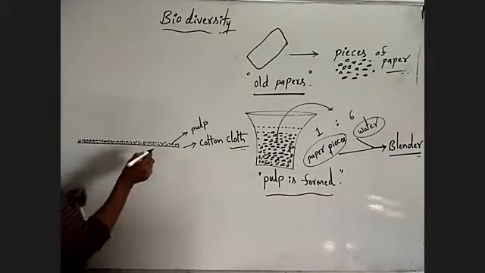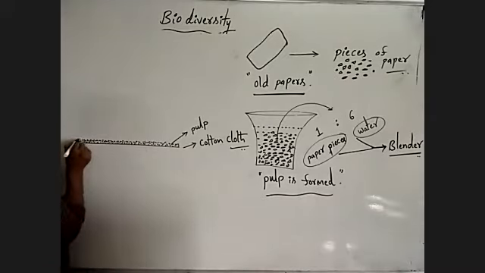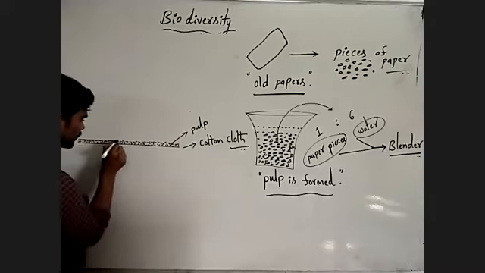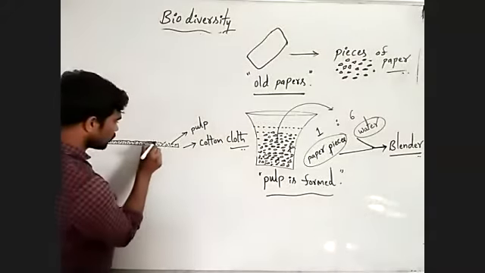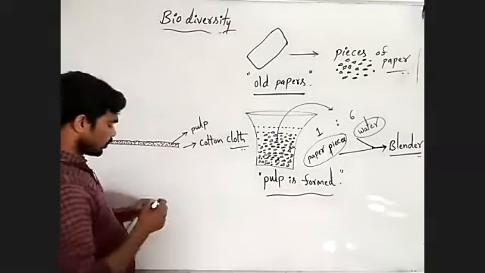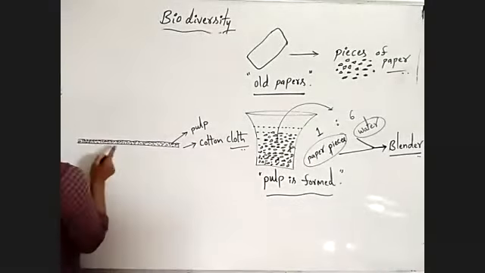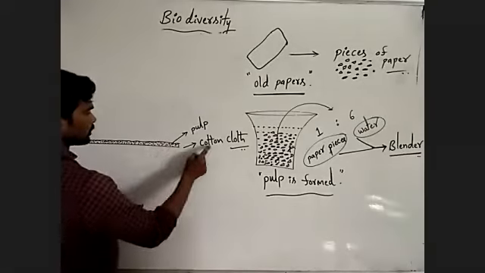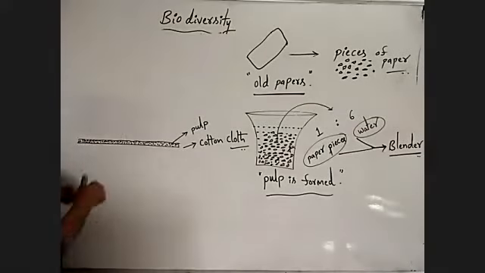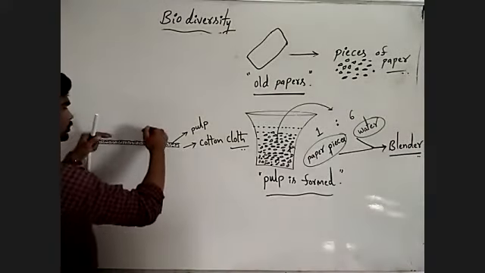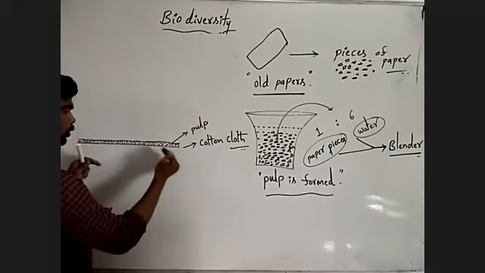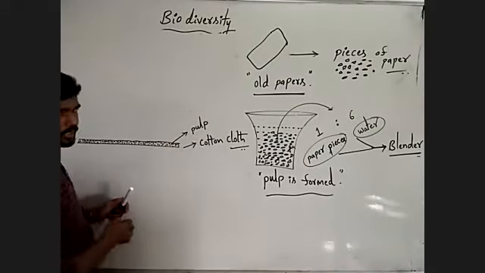By using the wire screen, this is the wire screen, you have to pour the paper pulp on the cotton cloth. Then you have to push the pulp gently to squeeze out the extra water.